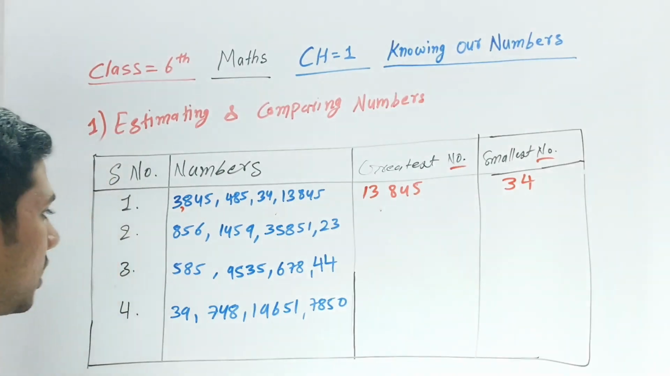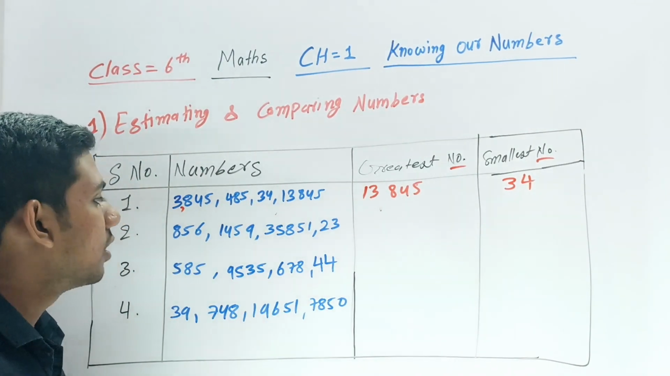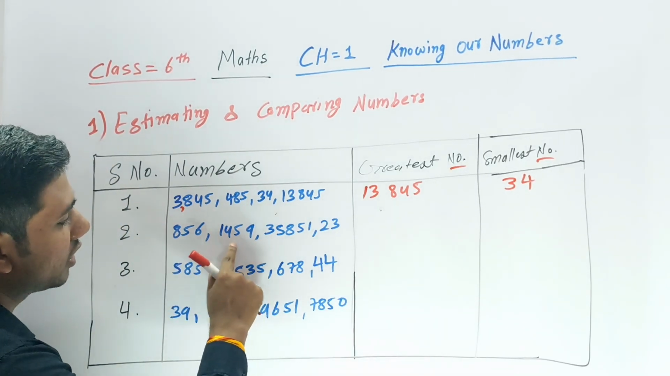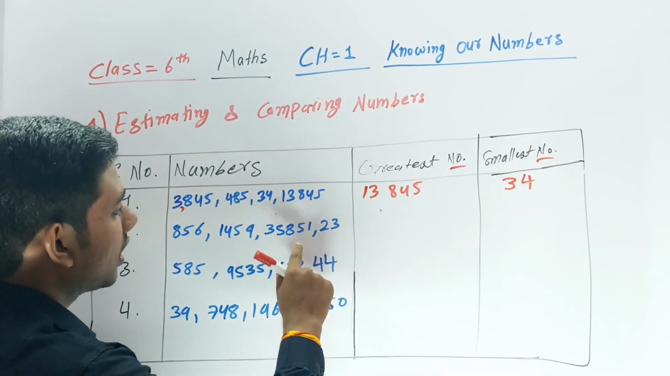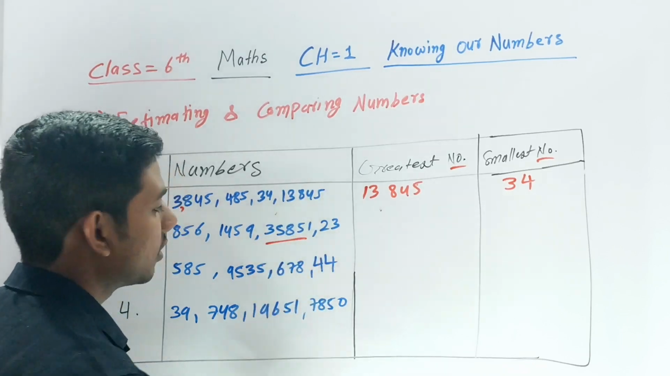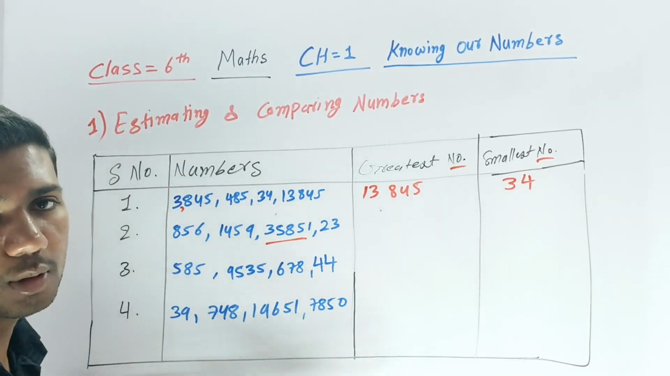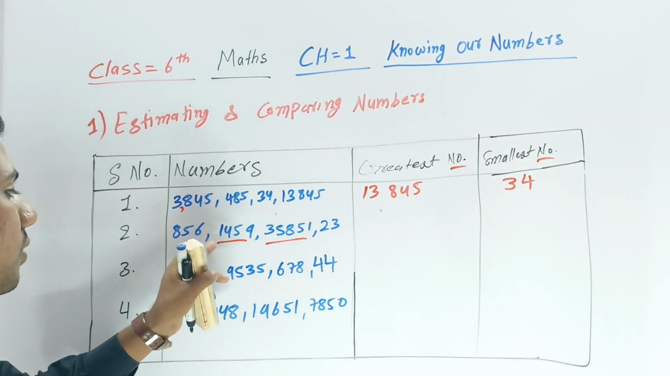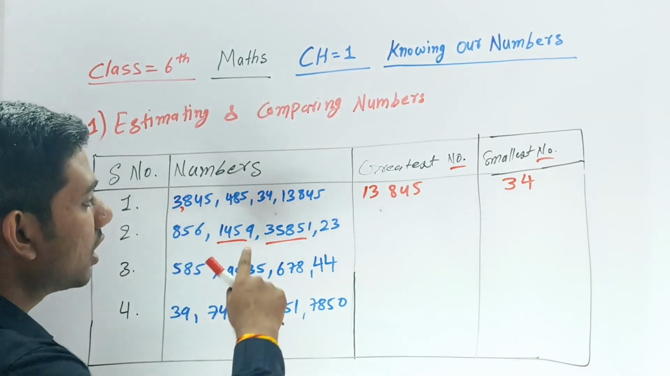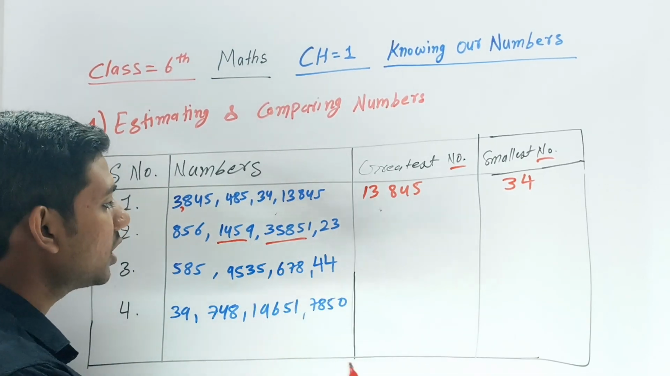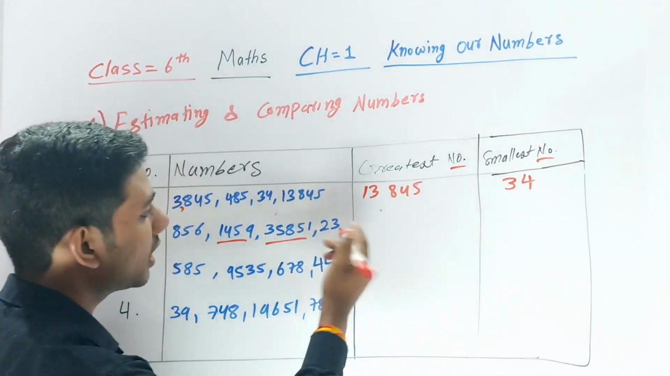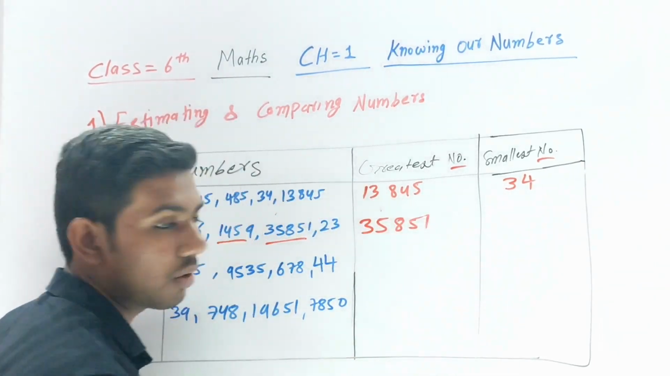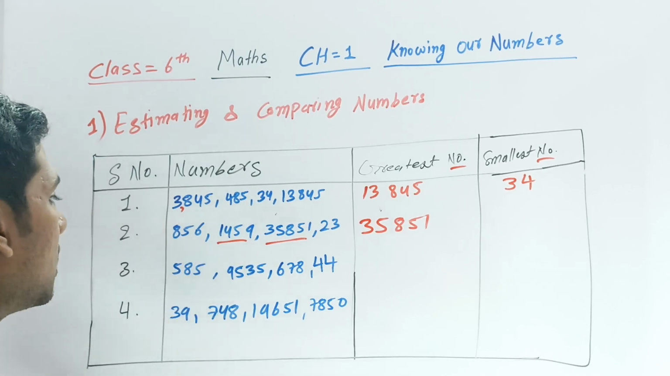Okay, the second one: see which is greater in that. If you didn't understand which is greater, first just count the digits. This is 3 digits, this is 4 digits, this is 5 digits. The 5-digit number is always greater. This is 4 digits, so the 5-digit one will be greater. This is 1459, this is 35,851. So which is greater? 35,851. So write 35,851.